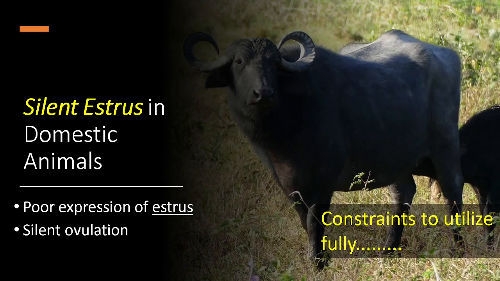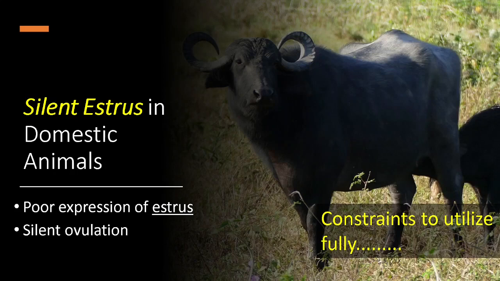So what is silent estrus? Silent estrus is the poor expression of estrus. The signs of estrus are not very significant. The farmers cannot identify the animal that is in estrus. When the farmers fail to identify the estrus animal, they fail to breed the animal or do the artificial insemination. When the farmers fail to do the artificial insemination or the breeding at the proper time, there is a high chance of failure of conception.